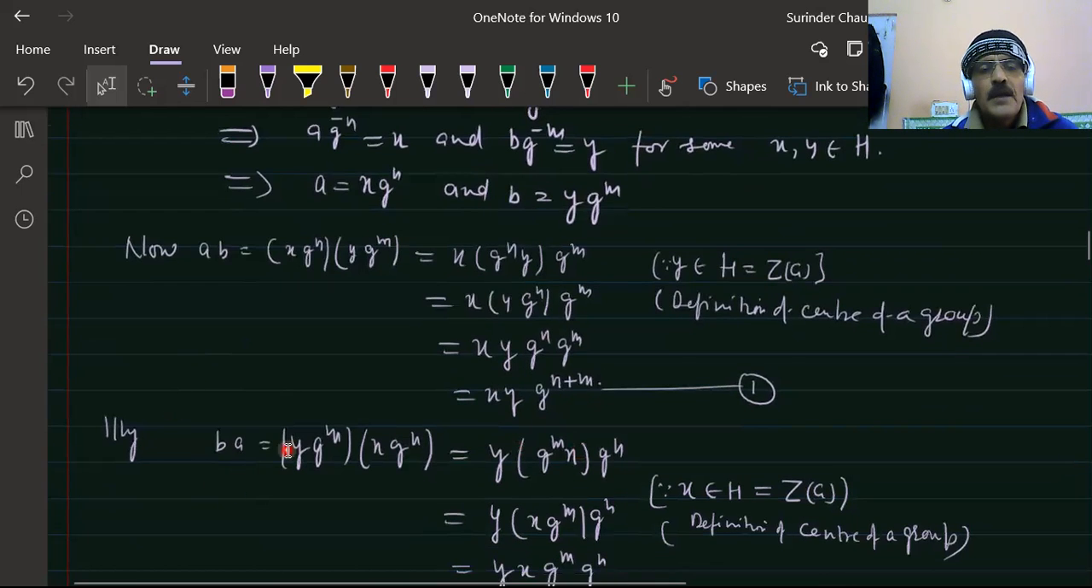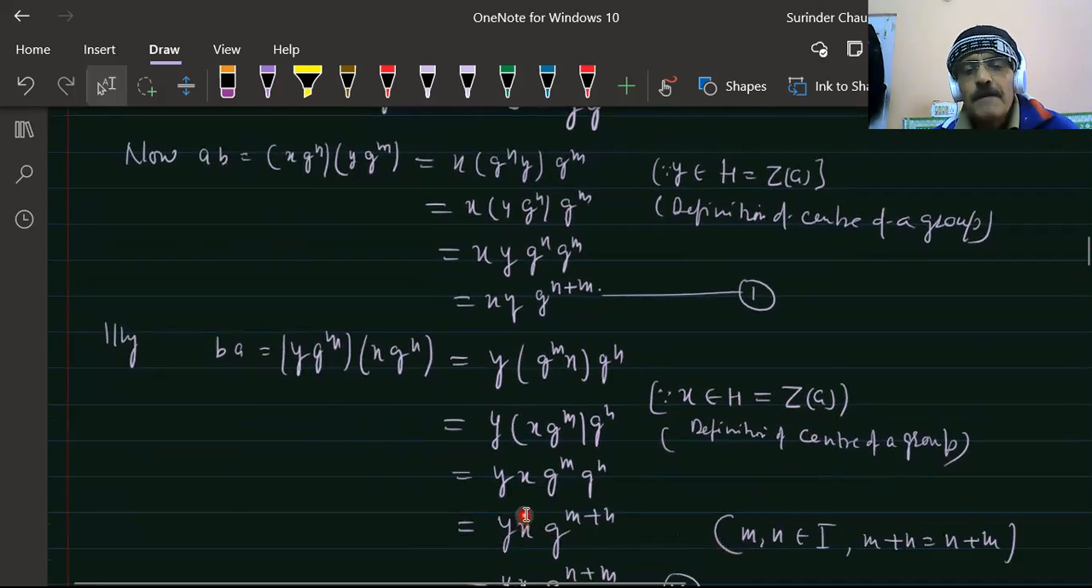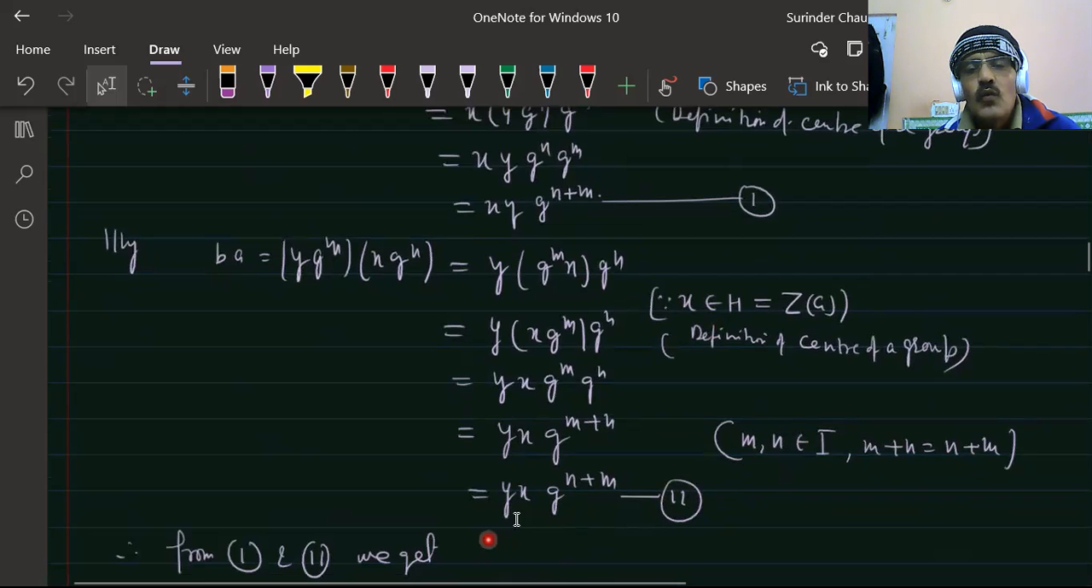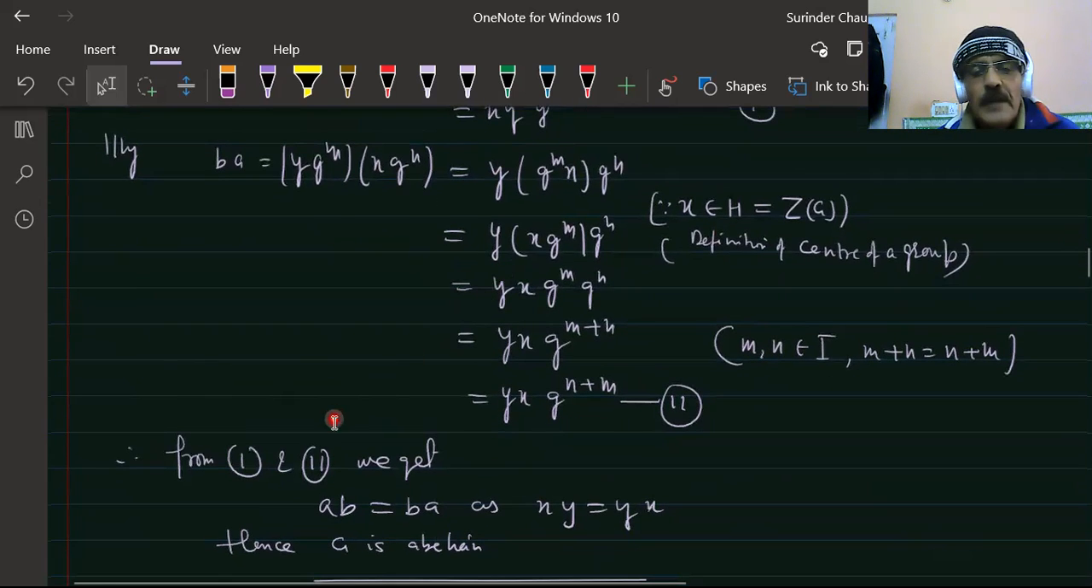Similarly, ba is equal to y g^m x g^n, and by the associative law, g^m x is equal to x g^m, because x belongs to the center. So this is written as y x g^m g^n, which is equal to y x g^{m+n}. Since m and n are integers, we get y x g^{m+n}.